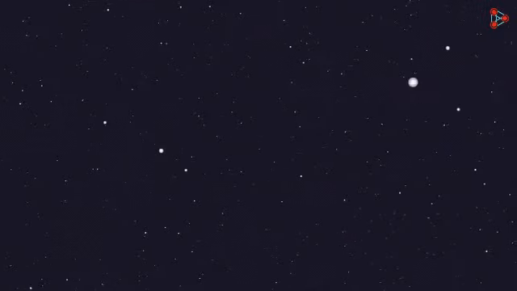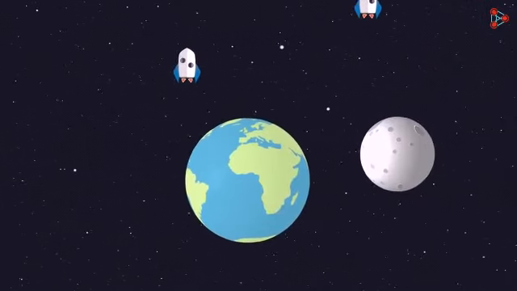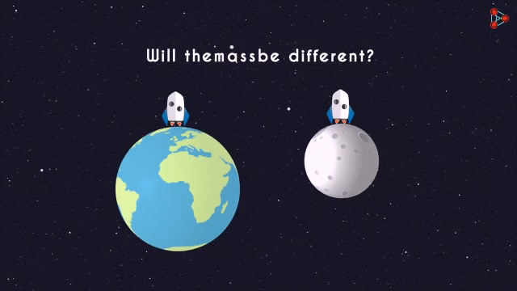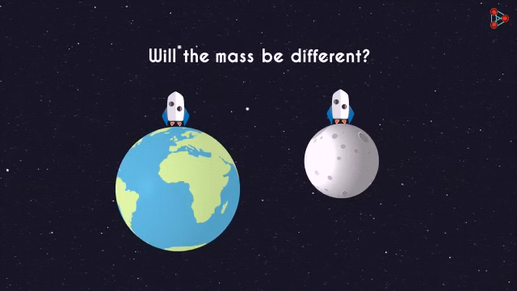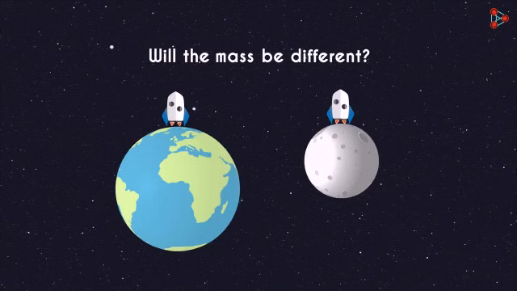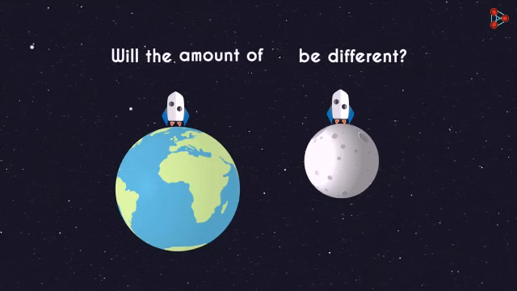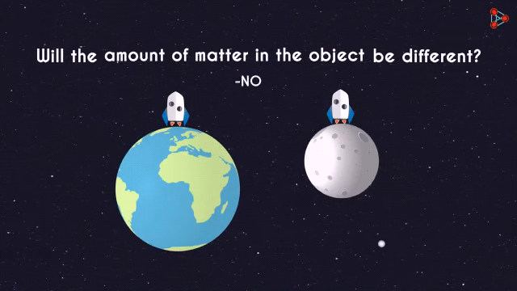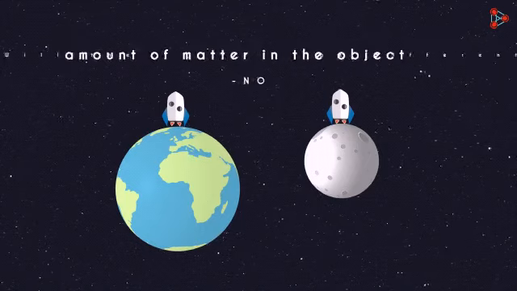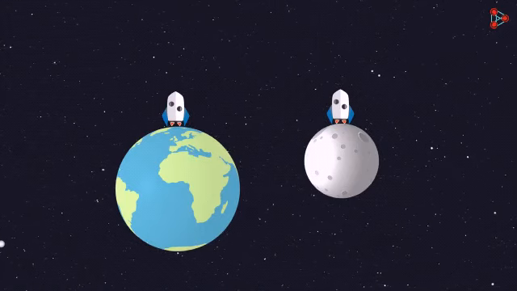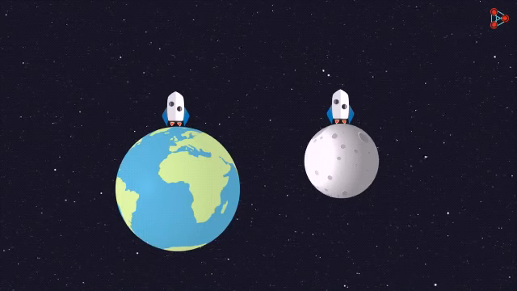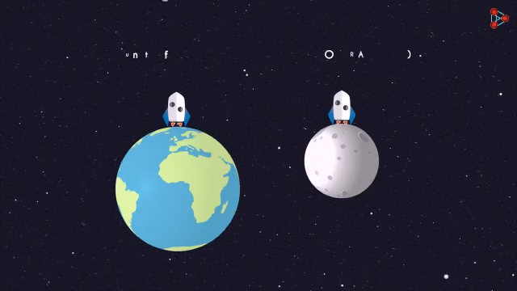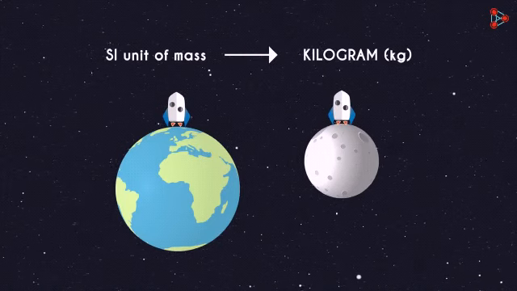Now consider two situations. One in which an object is on the earth, and second in which the same object is on the moon. Will the mass of the object be different in these cases? To answer this question, we ask ourselves another simple question. Will the amount of matter present in the object be different in these cases? Absolutely not. The matter in the object is not changing at all, which is why the mass will be the same in each of the cases. The mass of an object remains constant no matter where it is placed. The standard metric unit of mass is the kilogram.